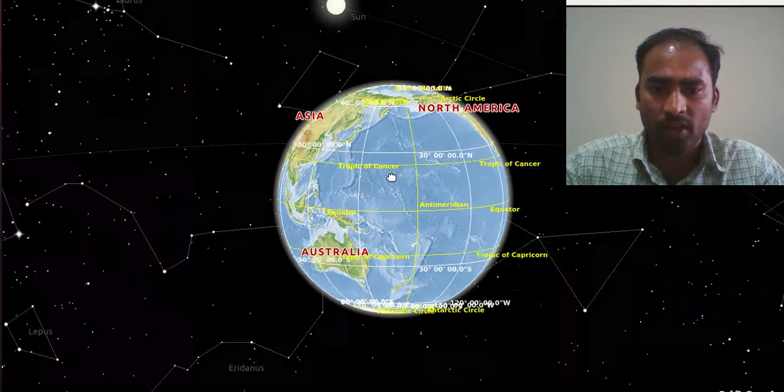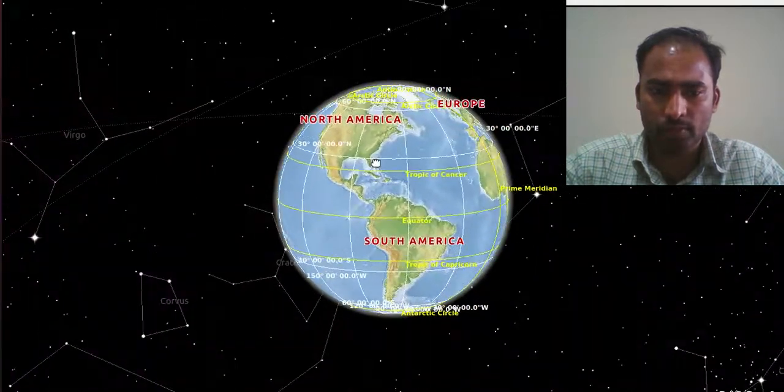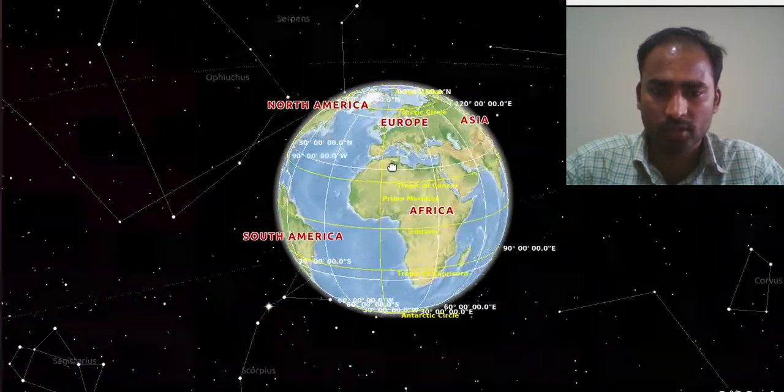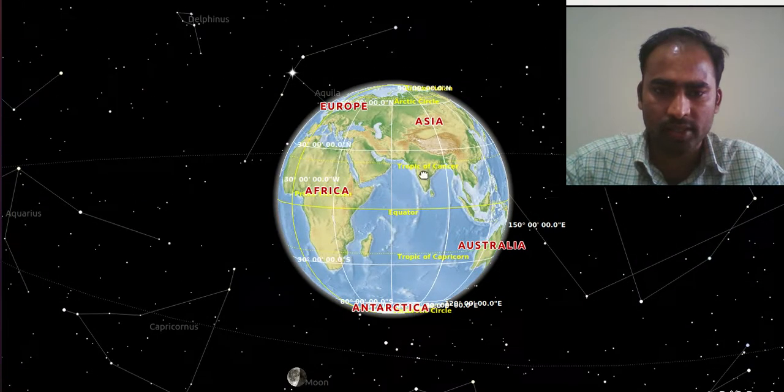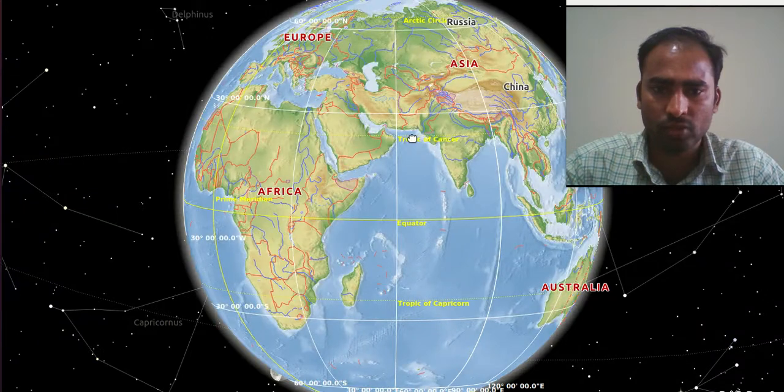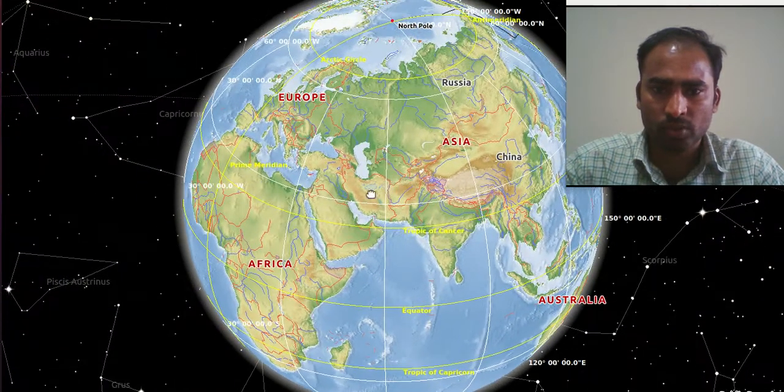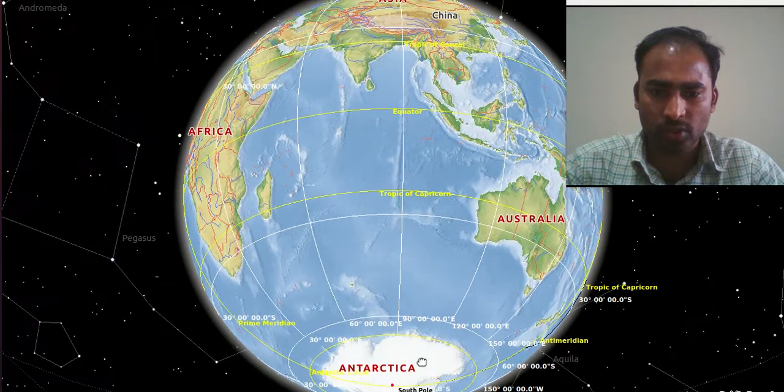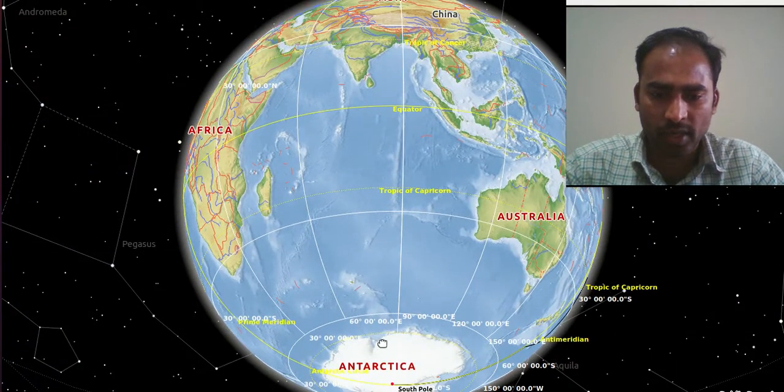So now I will zoom this Earth, this globe. Now where can we find our India? It is here only. So this is our India. Now, first I need to find where the North Pole and the South Pole are. Here this is the North Pole in the north direction, and if I go downward in the south direction, here this is the South Pole. The South Pole and the North Pole are flattened, which means they have a flat surface.